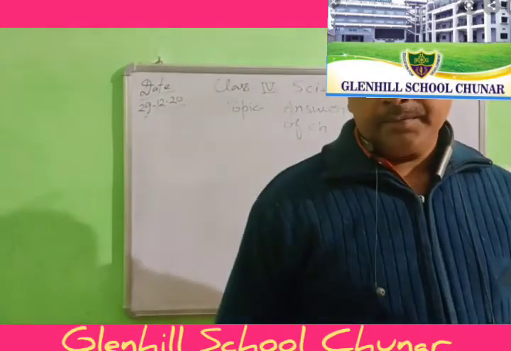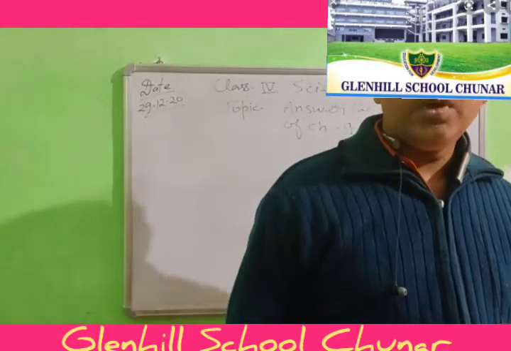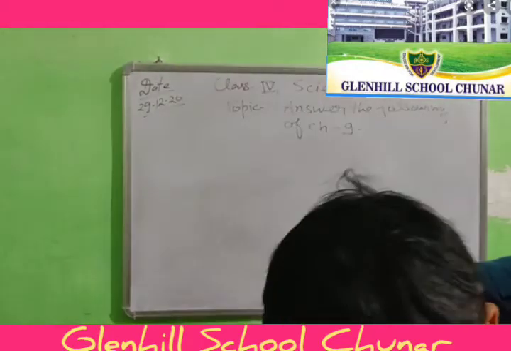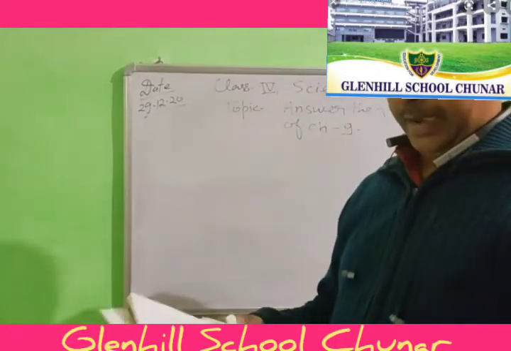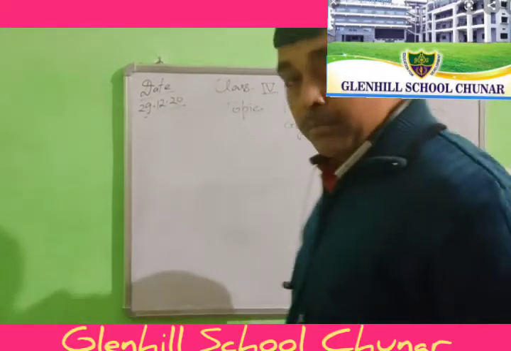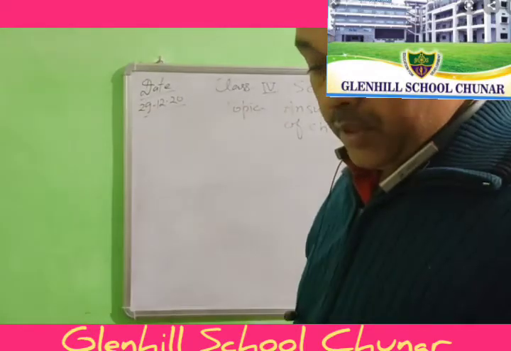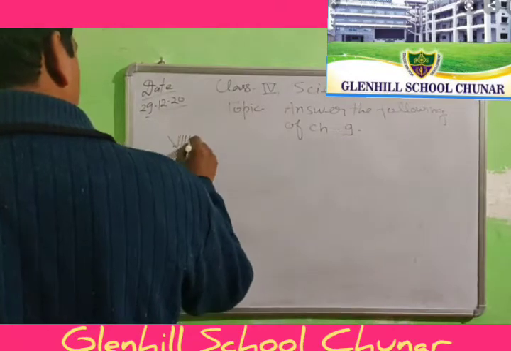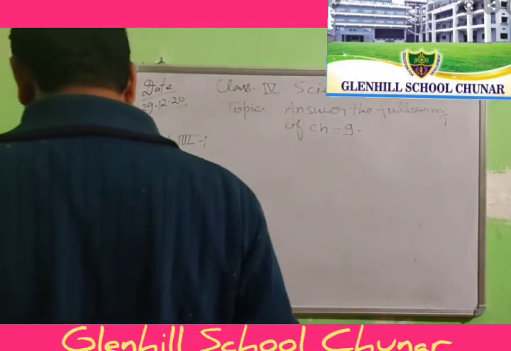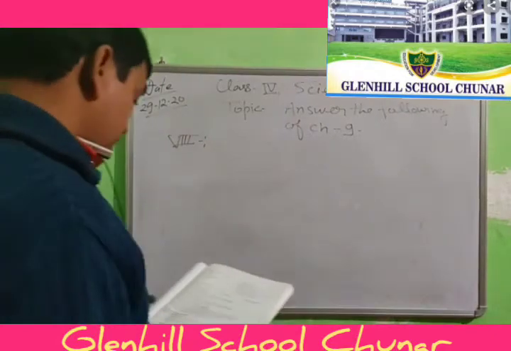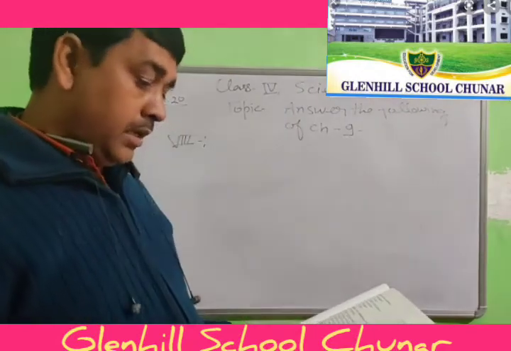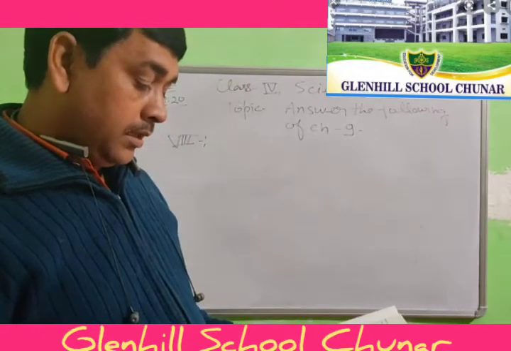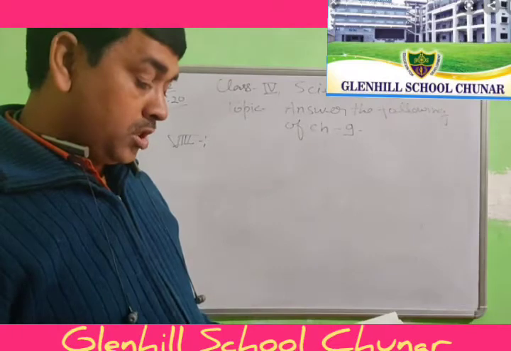Student, as you know, I am completing the exercise of this section. The section number in the book is given as 7th, but it will be 8. How does the embryo grow and develop inside an egg? Explain. I have completed questions 1 and 2, and now I am going to explain question number 3.